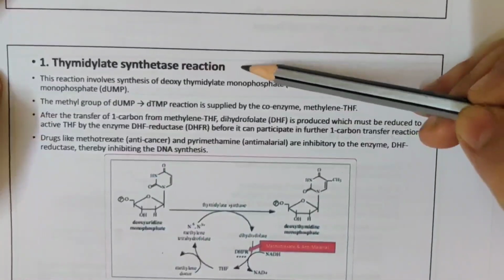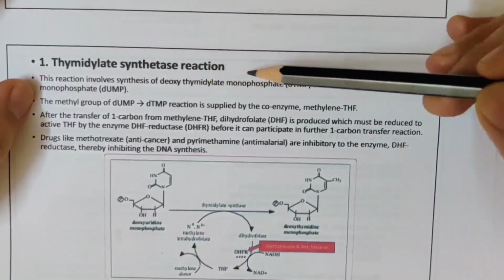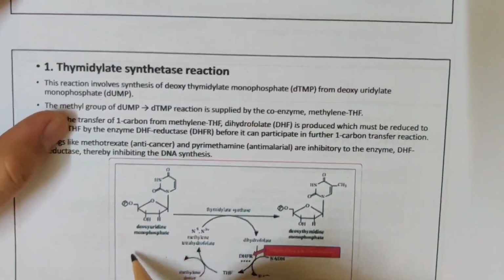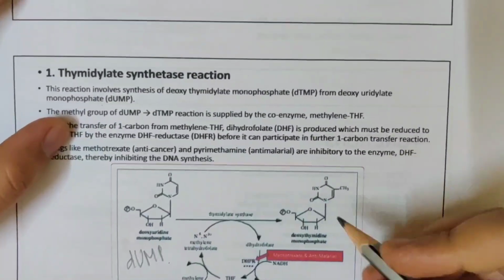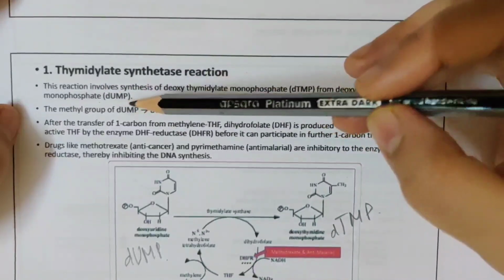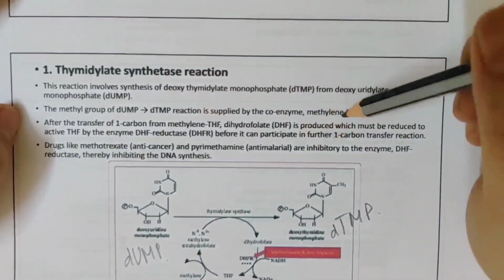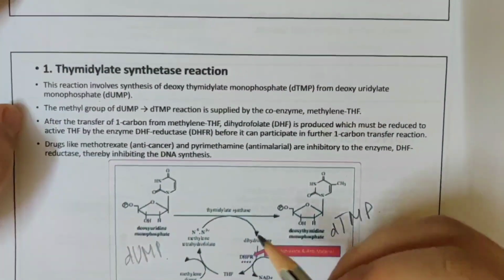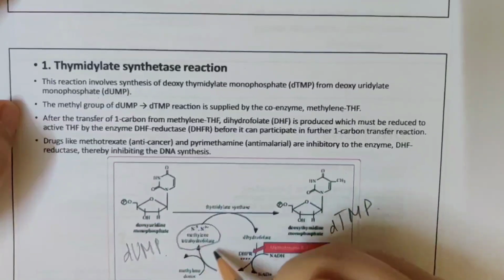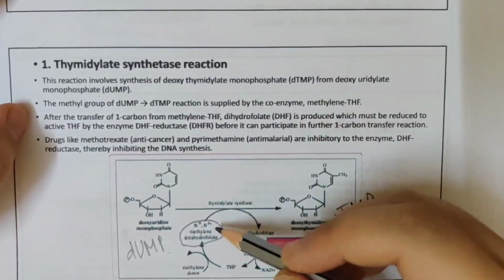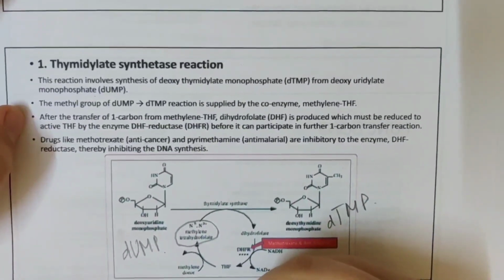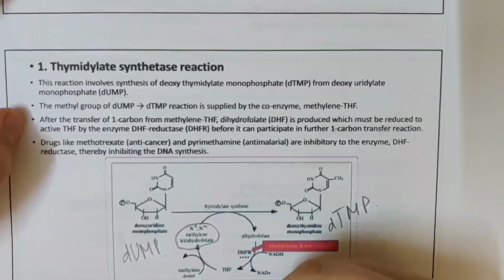The thymidylate synthase reaction involves synthesis of deoxythymidylate monophosphate from deoxyuridylate monophosphate. So dUMP will become dTMP. The methyl group in the dUMP to dTMP reaction is supplied by the coenzyme methylene tetrahydrofolate. So you need methylene tetrahydrofolate, and for that you require a methylene donor. This donor is serine or glycine.